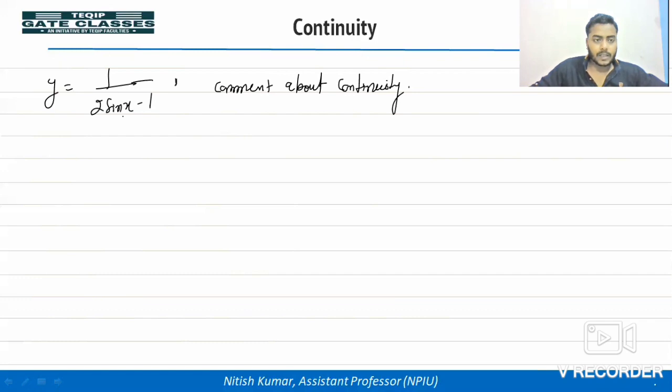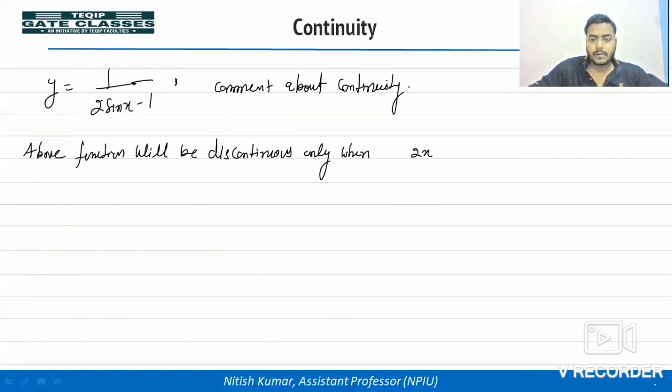So from this quotient function, we can say this function will be discontinuous only when 2 sin x minus 1 will be 0, right?